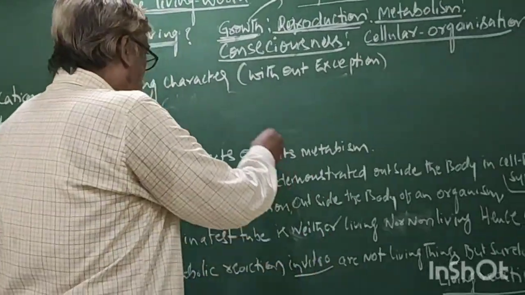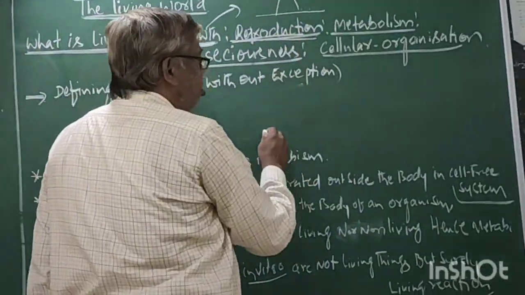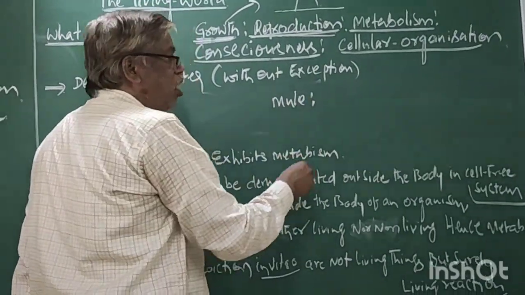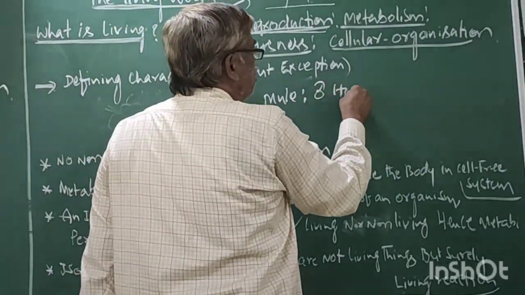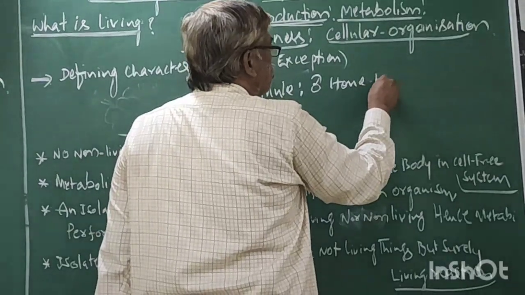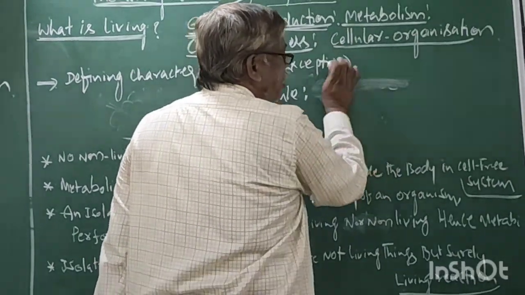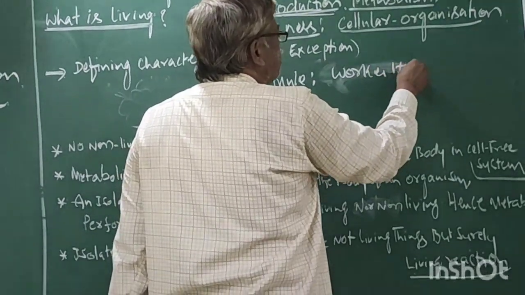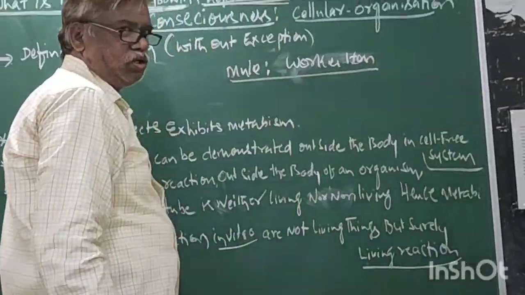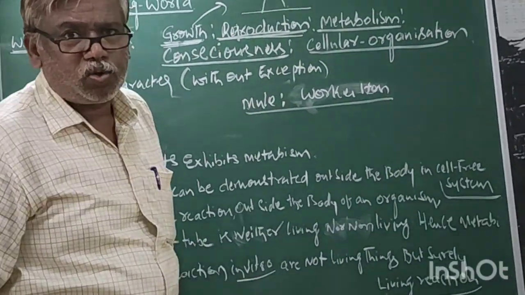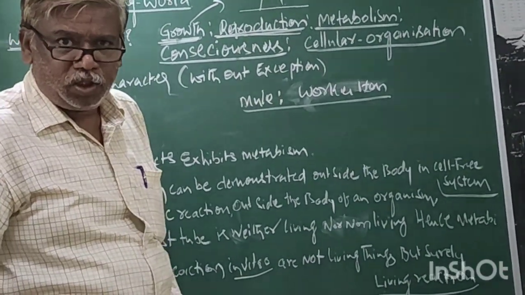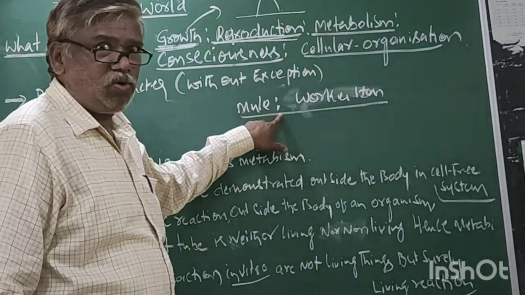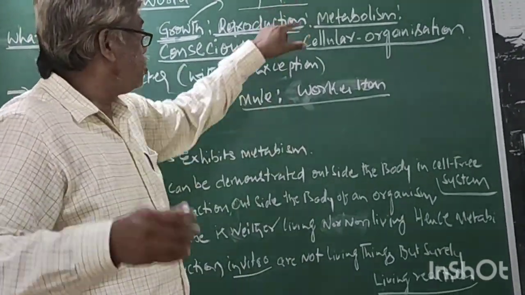But among the living organisms, the male honeybee and the worker honeybee never undergo reproduction in their lifespan, but they have other features.